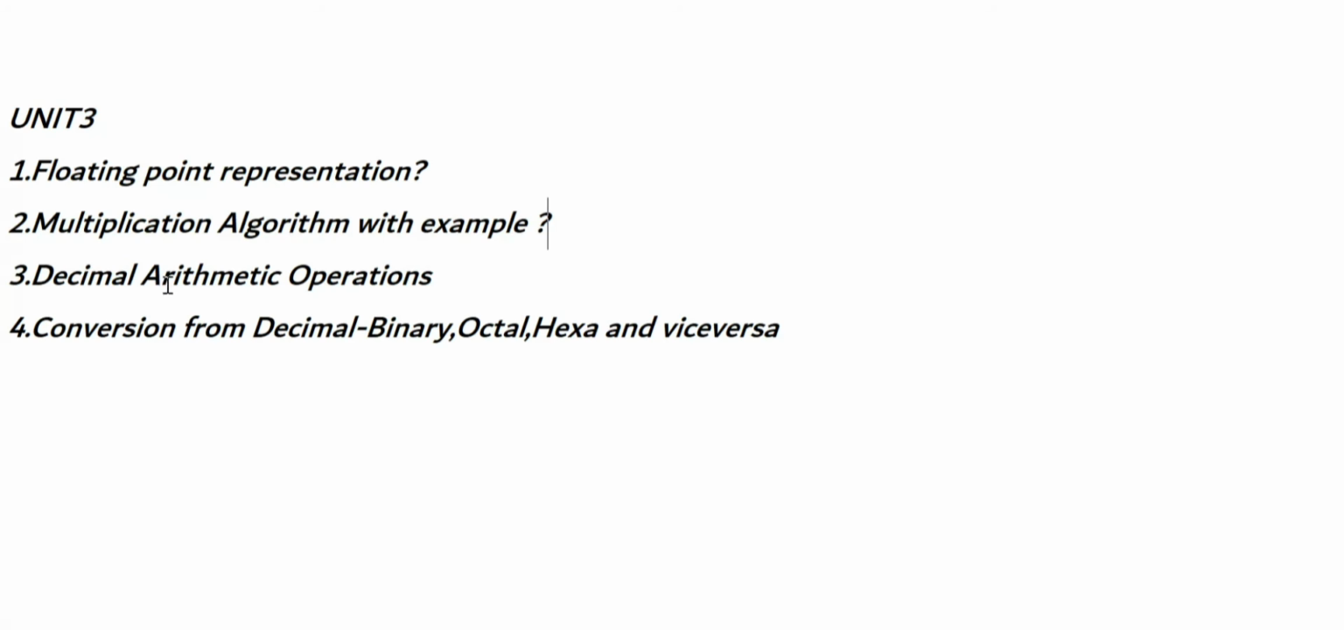And the third one, decimal arithmetic operations. Decimal arithmetic operations is very important, and it is better to learn it with an example. Now coming to the fourth one, conversion from decimal, binary, octal, hexa and vice versa. So in these conversions we'll have decimal to binary, binary to octal, octal to hexa, hexa to binary. So all these conversions you have to learn perfectly. They may ask one or two problems from this fourth question from the third unit.